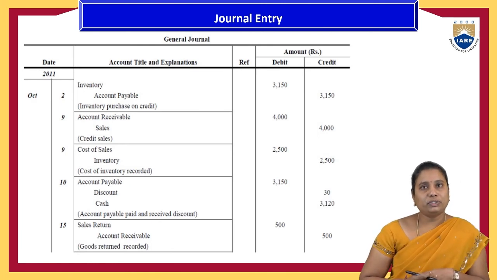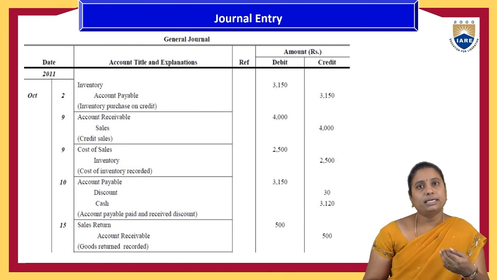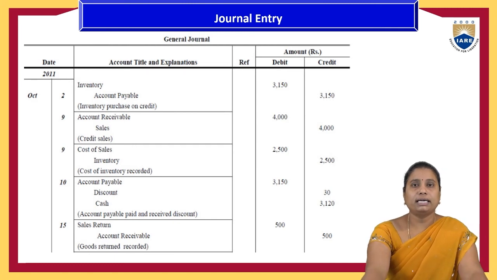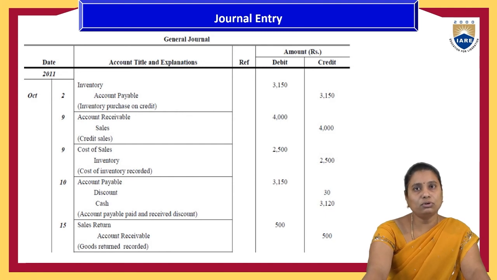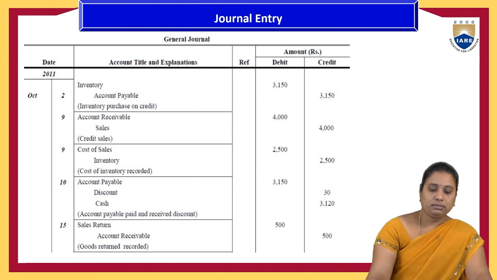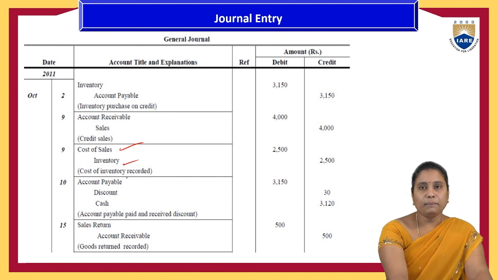So first of all, they have purchased the goods, and that is the inventory account, and it was on account basis, meaning accounts payable. Goods come into the organization, it is a real account, so it is a debit, whereas accounts payable goes out from the organization. So that is the amount we have mentioned. And accounts receivable, once they have sold on credit, accounts receivable is debited to sales. If the sale has been done, goods go out from the organization. So it is a credit account, and the cost of sales is inventory.